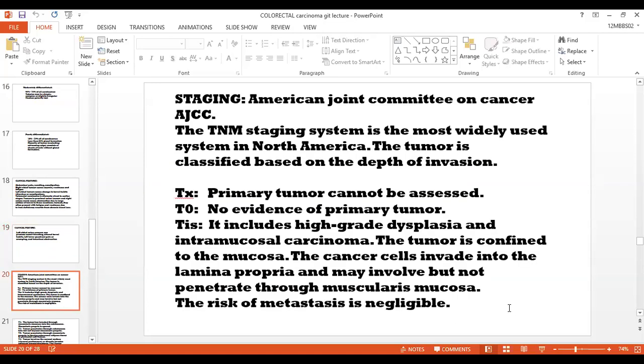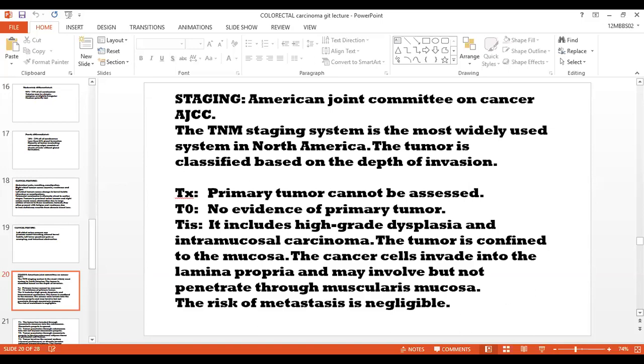Staging of the cancer is presented by the American Joint Committee on Cancer (AJCC), and the new cancer staging classification for colorectal carcinoma is also used. Here I am only presenting the TNM parts: T for tumor, N for nodal involvement, and M for metastasis. The TNM staging system is the most widely used system in North America. Tumor is classified based on the depth of invasion.